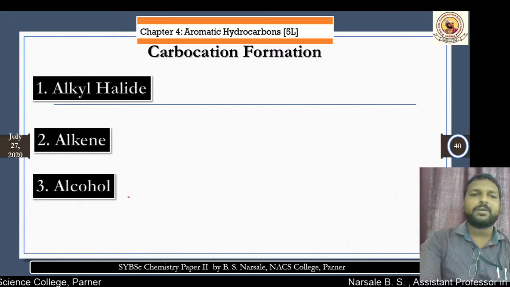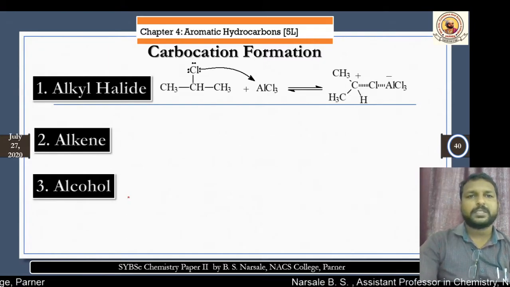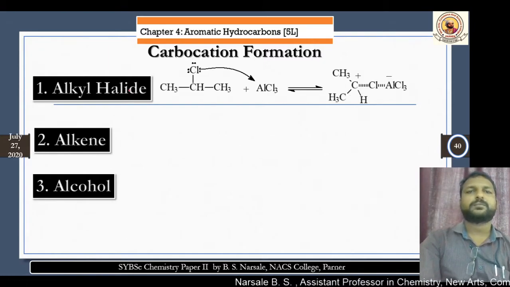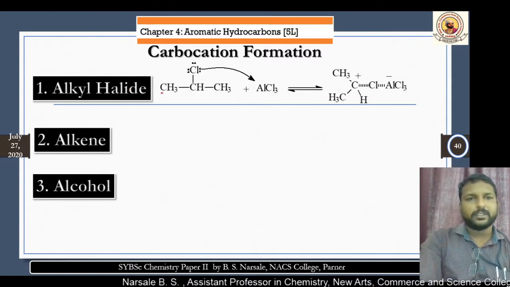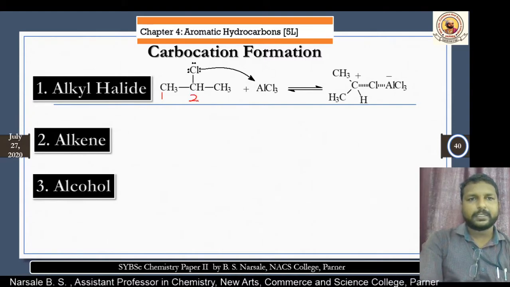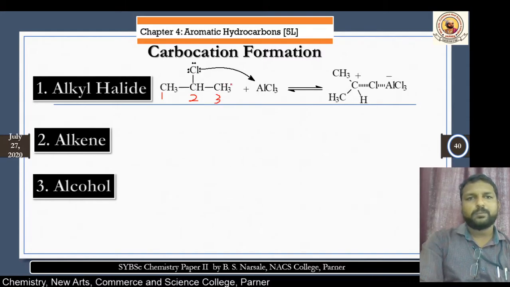We learn one by one. Let us consider the alkyl halide method. We have taken one alkyl halide. This is the second carbon, and this is the third carbon. This is a 2-chloropropane molecule.